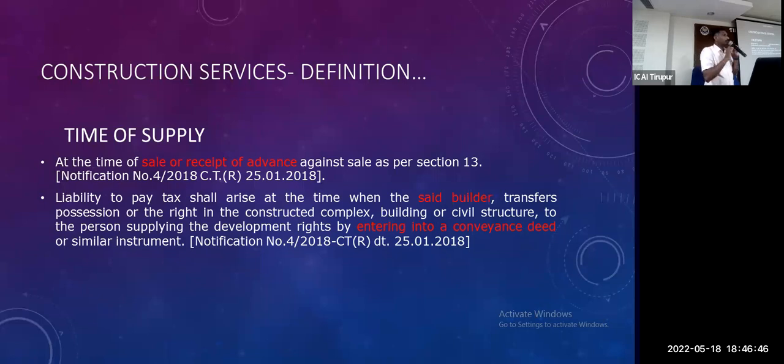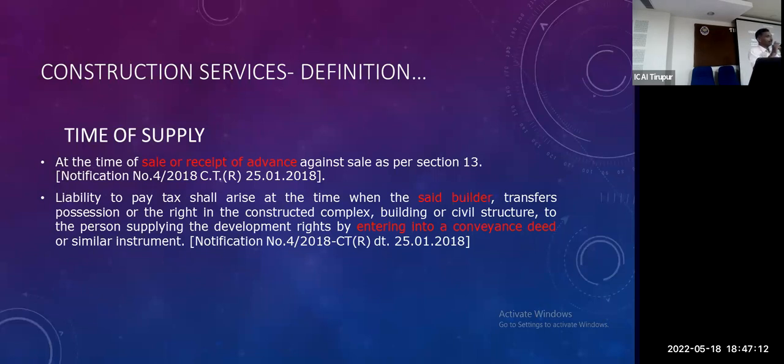In case of a joint development agreement, we have to decide two different scenarios. 1/7/2017 to 31/3/2019 is one scenario for time of supply. Again, 1/4/2019 onwards is a different time of supply. For example, the land owner and the promoter, the land developer, make a deed today.